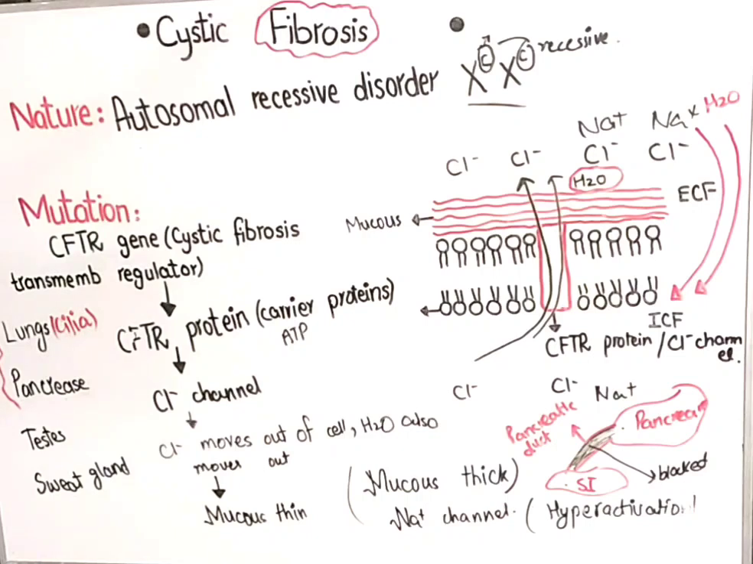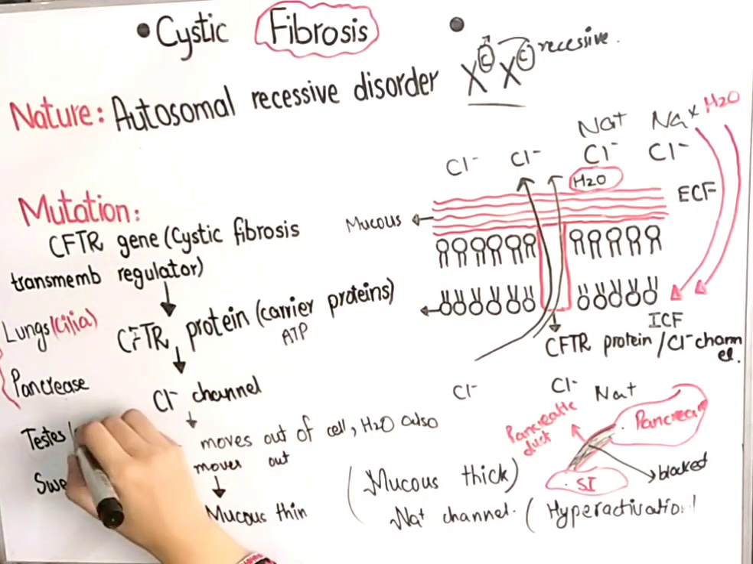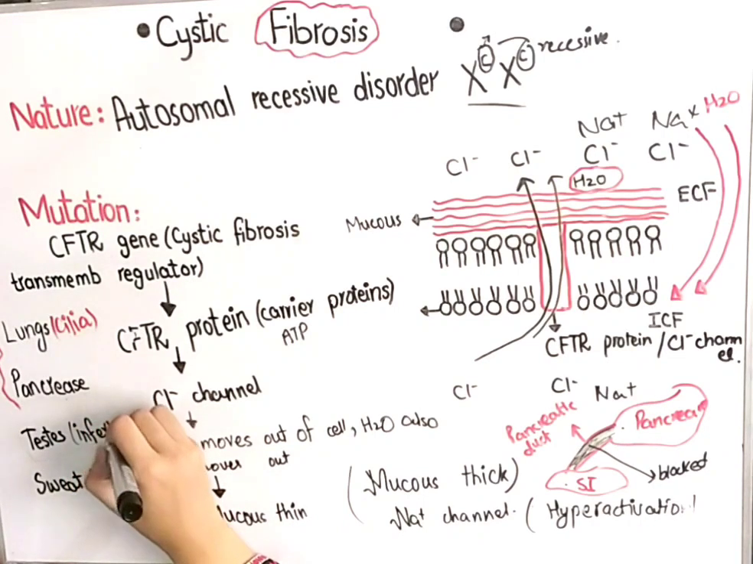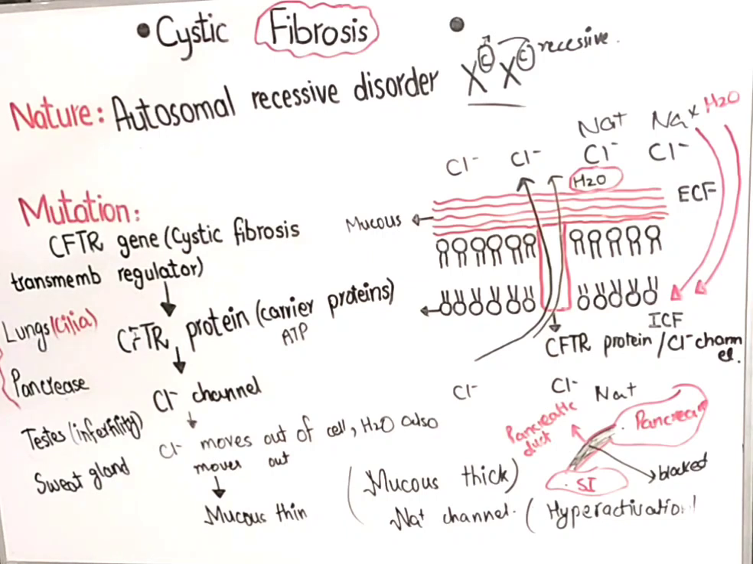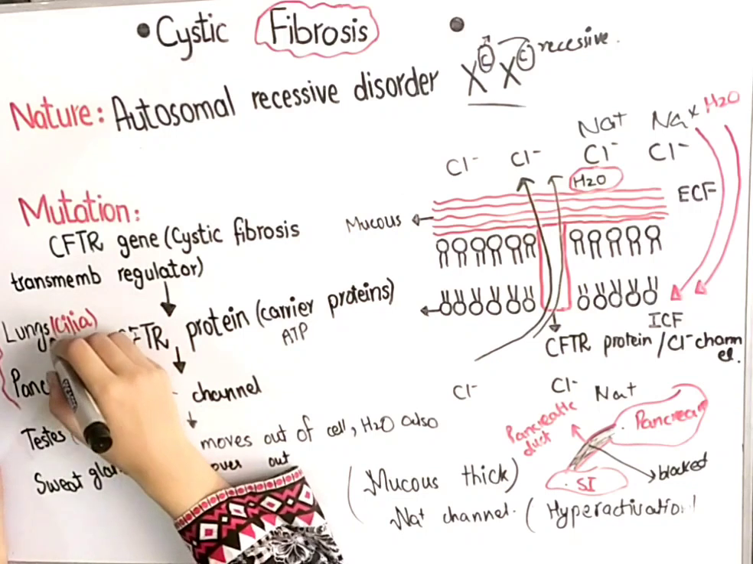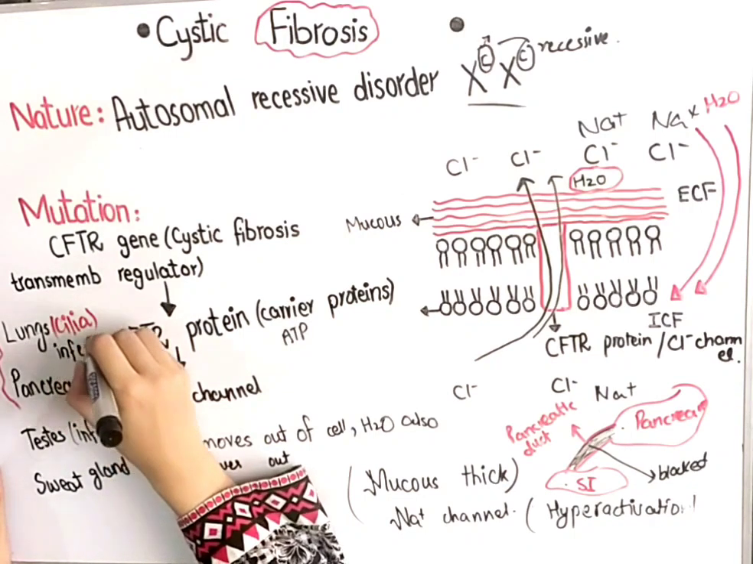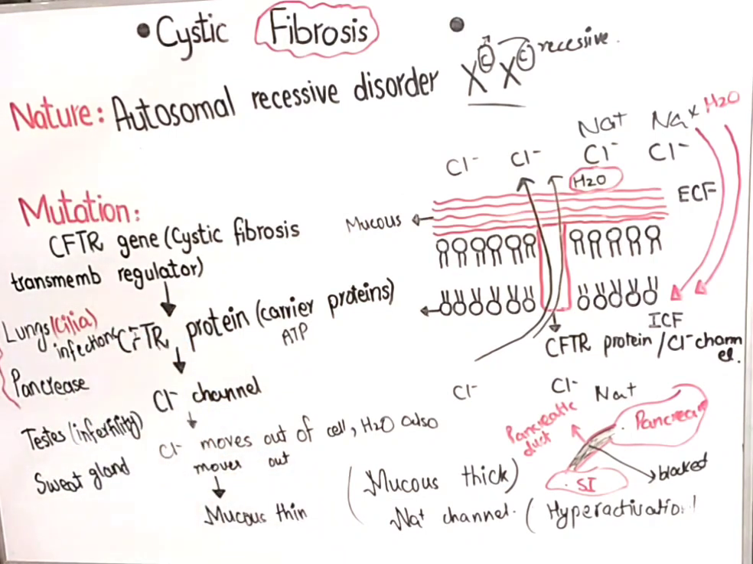And in the case of the testes, whenever there is genetic cystic fibrosis, those children do not have vas deferens. We have observed in patients of cystic fibrosis that, from the start, they don't have vas deferens, and that leads to male infertility. So these are some important things you have to remember. You have to remember about the lungs: it causes pulmonary or chronic infections, and in the case of the pancreas, there is no release of pancreatic enzymes. So this is all about the biochemical basis of cystic fibrosis.